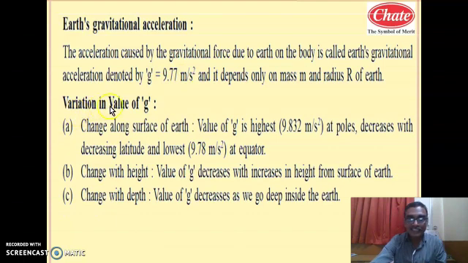So variation in the value of g. How does this g change, because it is not a constant? The first concept is along the surface of the Earth. Actually, the shape of the Earth is not a perfect sphere. It is an oblate spheroid shape, like an elliptical path.